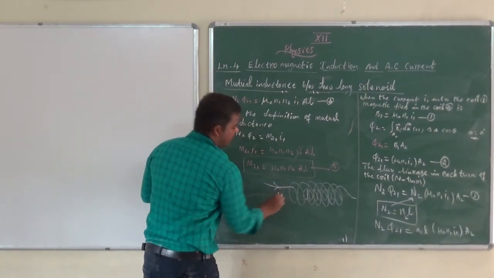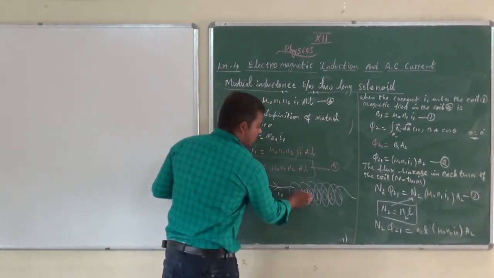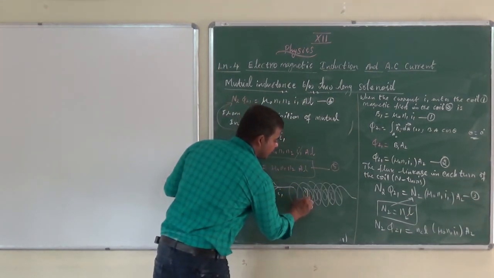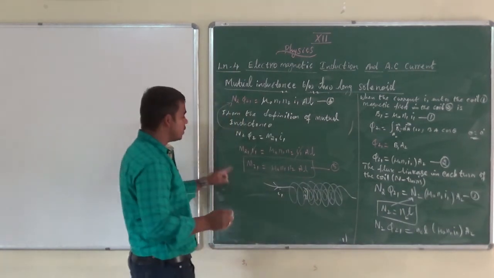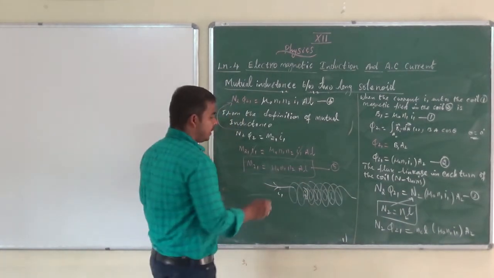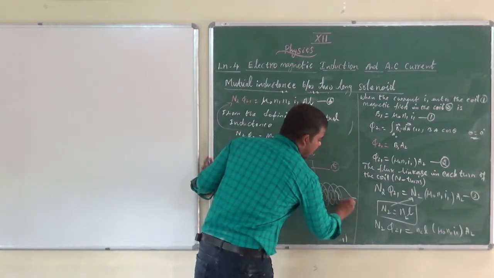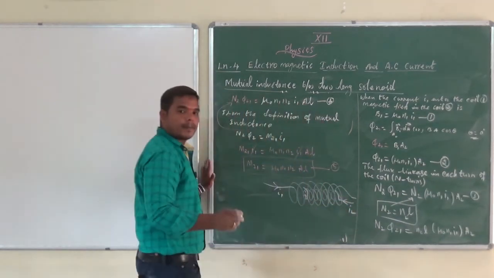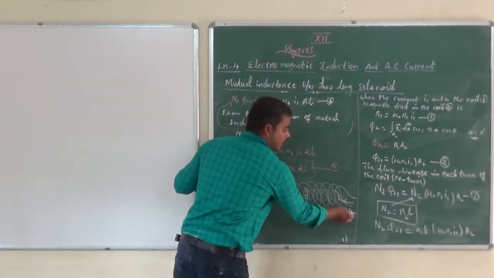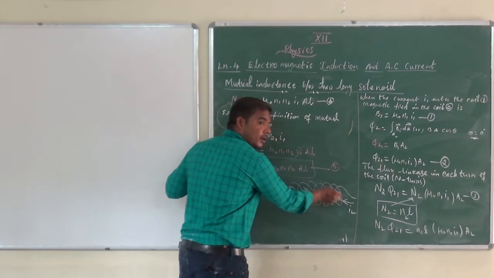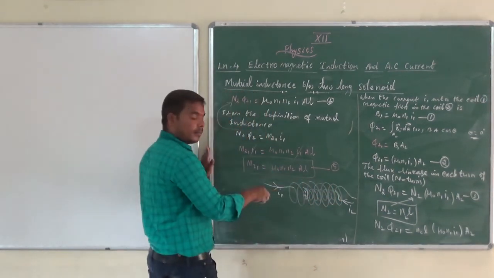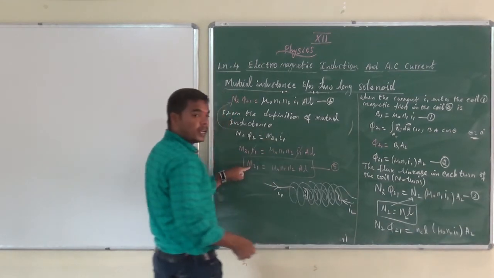When current I1 enters the coil, the magnetic flux is linked in the second coil. Here we got the equation M21 = mu naught N1 N2 A. If we send the current I2 in coil 2, just follow my words. The current enters the second coil, and the magnetic field is established in the first coil.